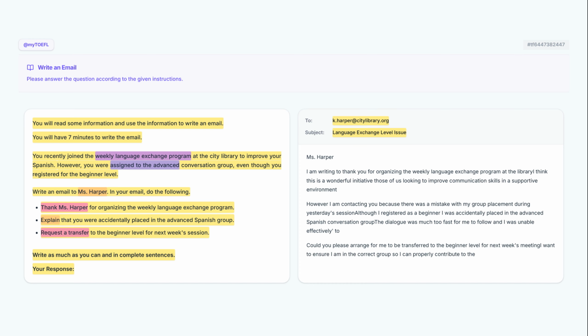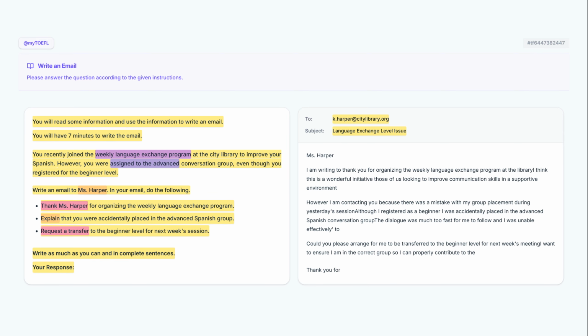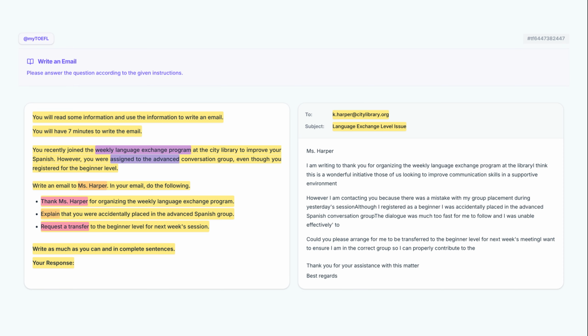We begin with thank you for to express gratitude. We then specify your assistance and finish with this matter to refer to the request we just made. We use the professional closing best regards and follow it with a comma to prepare for the signature. Finally, we conclude by providing the placeholder where the student would type their actual name.